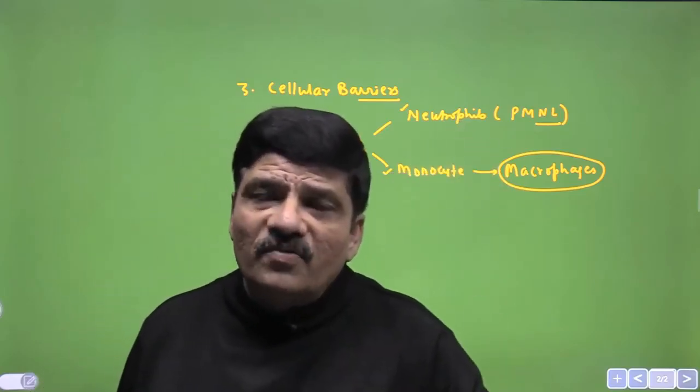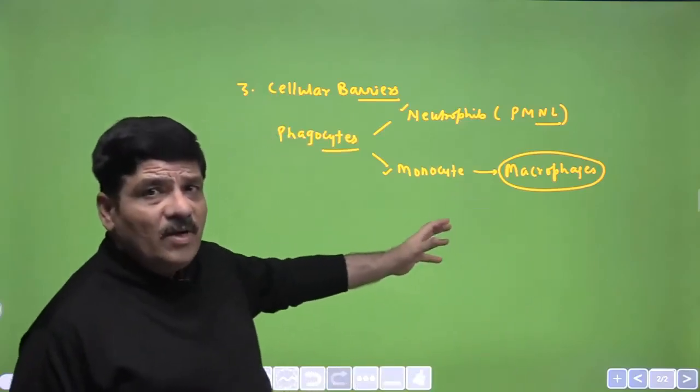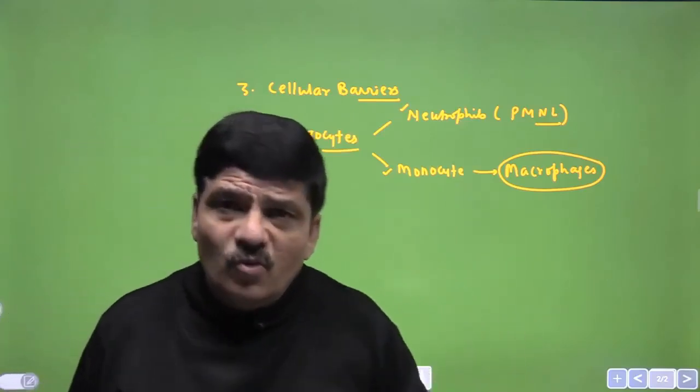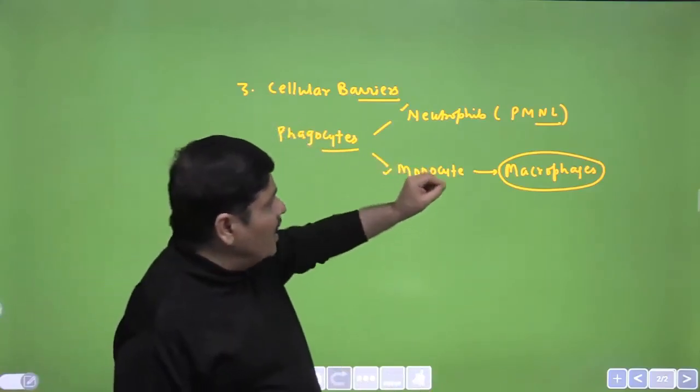Neutrophils do not need to differentiate, they are ready-made phagocytes, but the phagocytic capability of macrophages is many folds that of the neutrophils. I hope these things are absolutely clear.